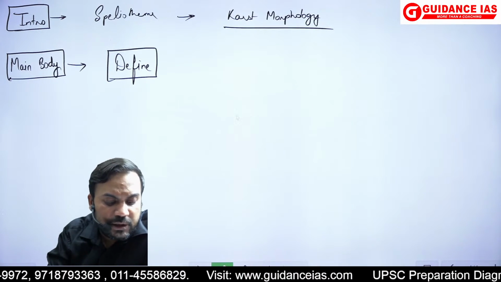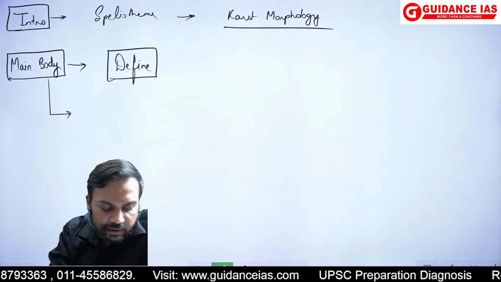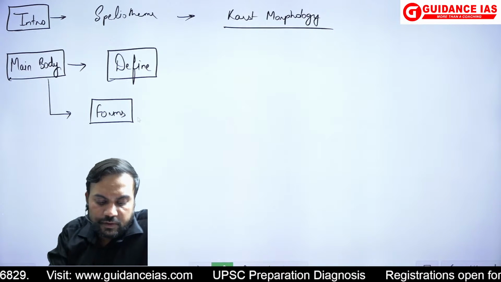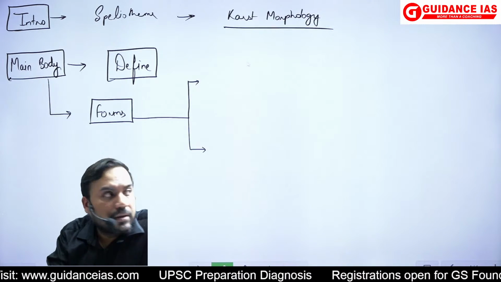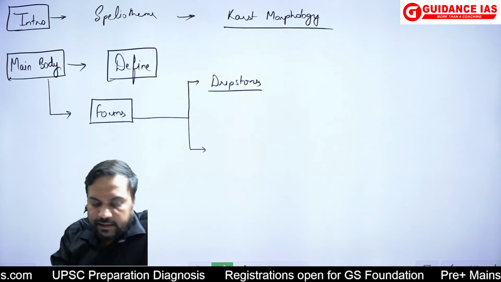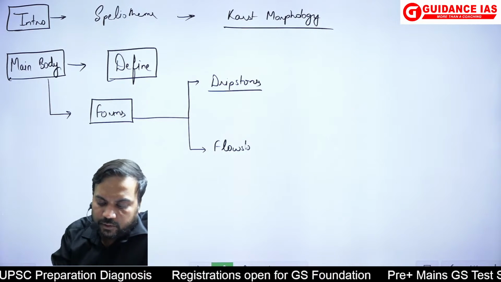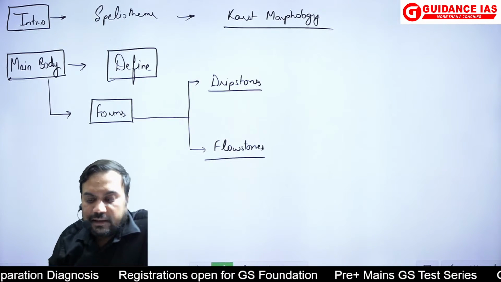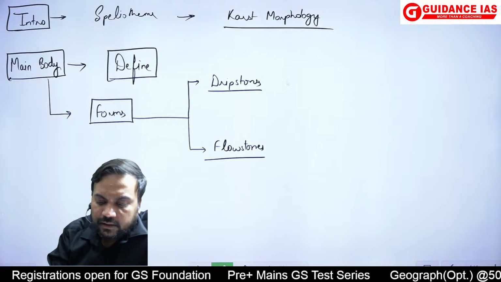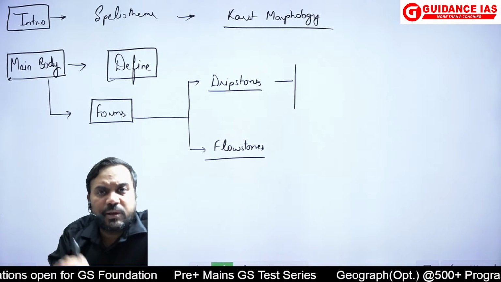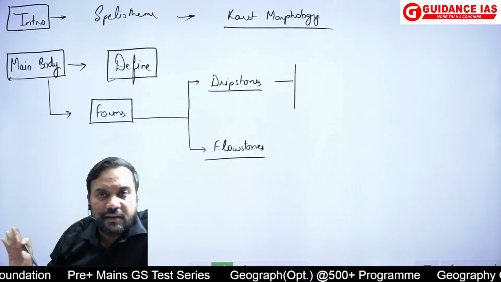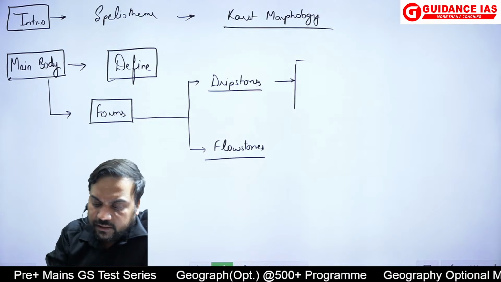So again, I'll write the definition of this. Then the question was asking about the forms of the speleothems. So speleothems can be of essentially 2 types. One is essentially the drip stones, and second is essentially the flow stones. So drip stones and flow stones. Now obviously I had not taught it this way in class, I had not taught drip stone and flow stone, but suppose I did not know, because this is a question which I am taking as a bouncer, and in this I should get whatever marks I can, it should not be 0. That is the target.